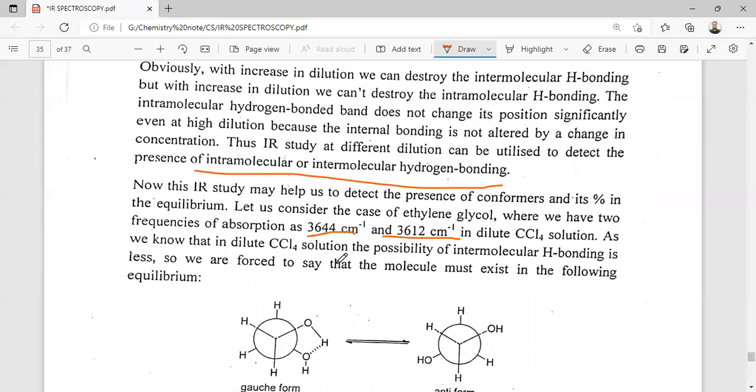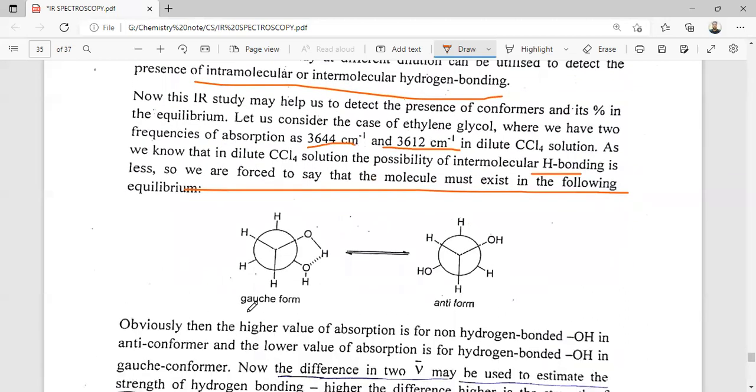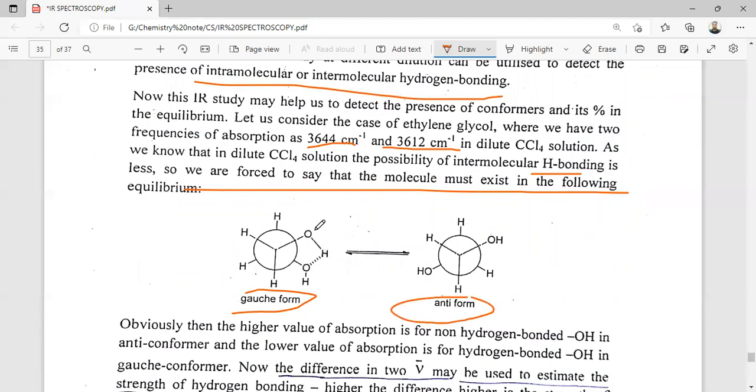As we use dilute CCl4, the possibility of intermolecular hydrogen bonding is less. So we postulate that the molecule exists in the following two forms: one is the gauche form, one is the anti form. In the gauche form, hydrogen bonding is present, but in the anti form, hydrogen bonding is not present.